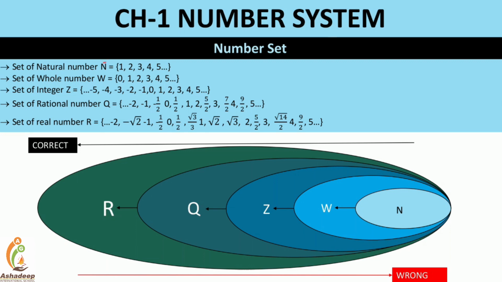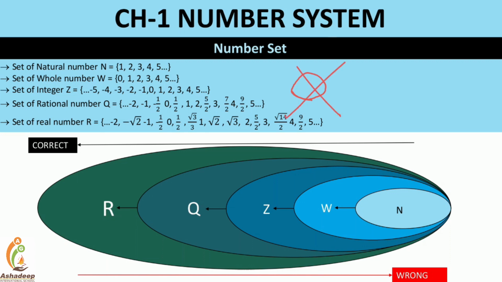the positive integers, right? Now the set of whole numbers. The set of whole numbers is nothing but the natural numbers which include the zero. Can 0 be a natural number?